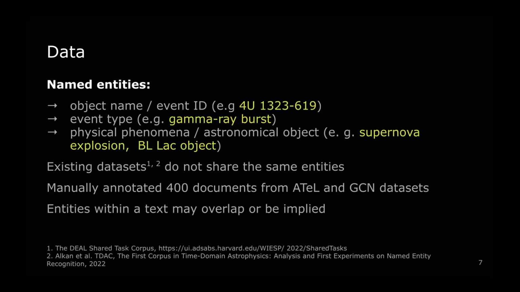Therefore, we manually annotated 400 messages from ATEL and GCN datasets. One of the things that complicated the process were overlapping named entities, where the same answer could apply to event type and, for example, physical phenomena. Additionally, a text does not always explicitly state the entity, and we want, for example, to infer the event type from the telescope that was used in the observation.